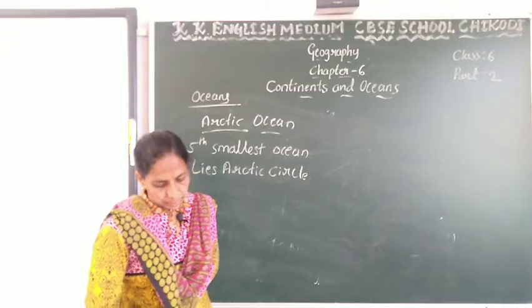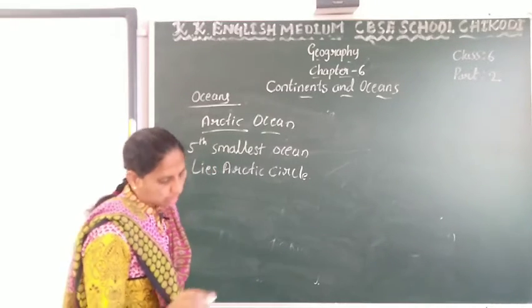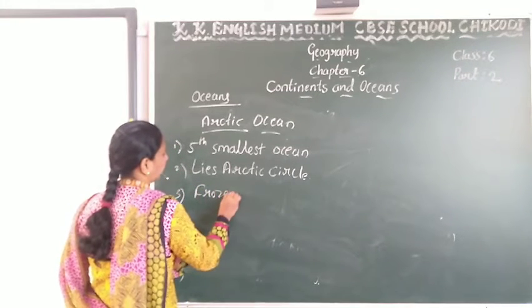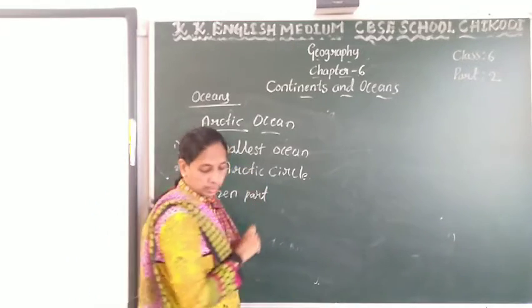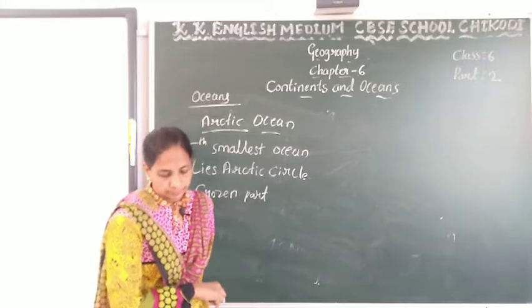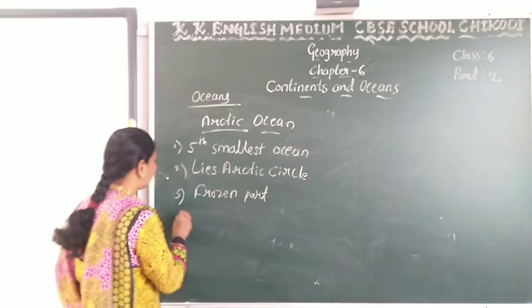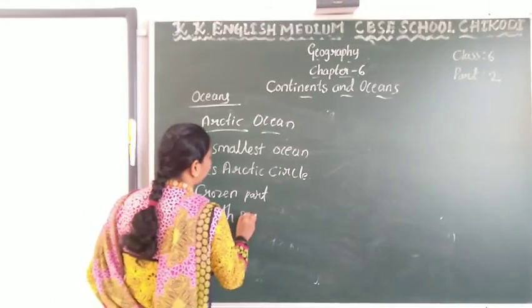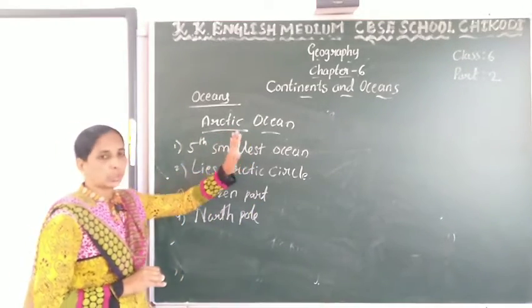It is surrounded by the continents. Almost all of it is frozen throughout the year. The North Pole of Earth is located here, in this Arctic Ocean.